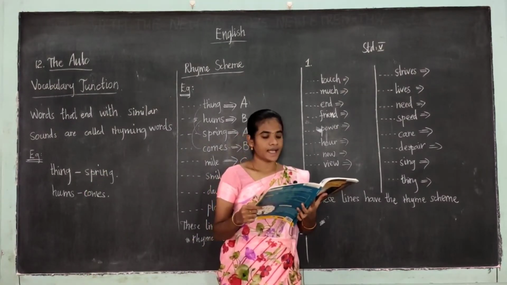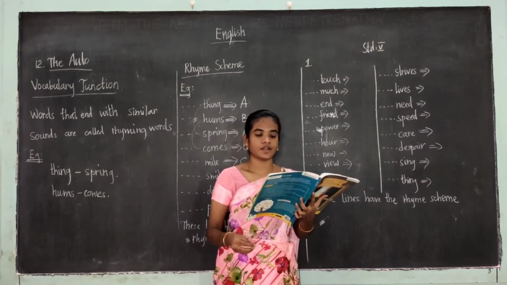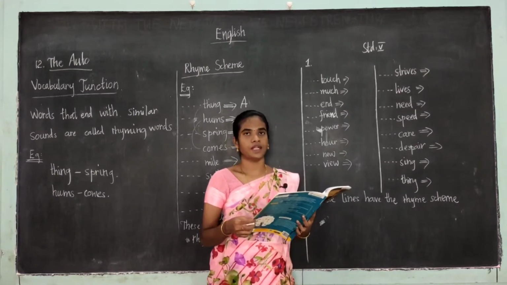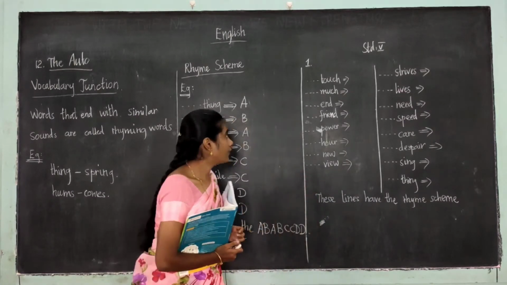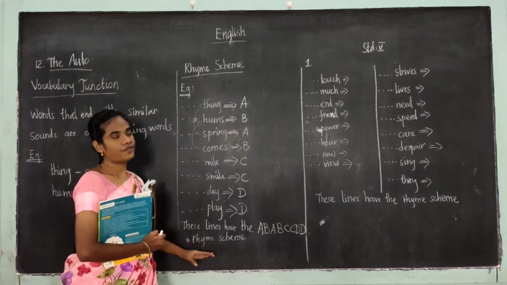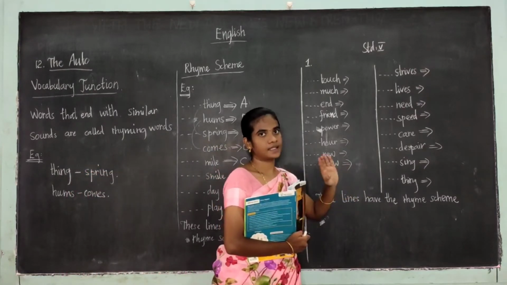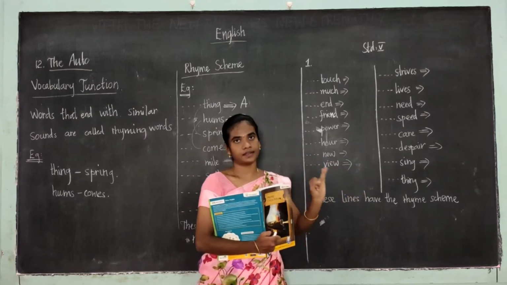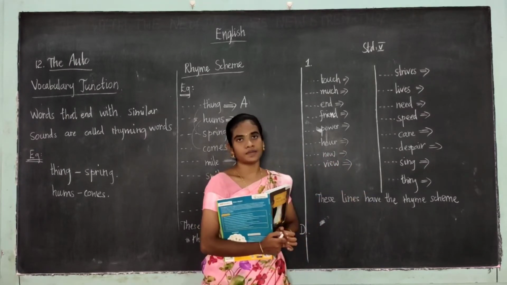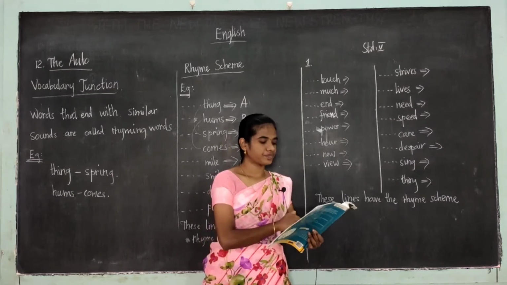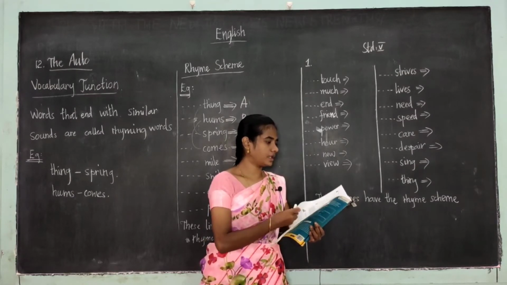The next one is to identify the rhyme scheme for the rest of the lines in the poem. So, we have found the rhyme scheme for the first stanza. Okay, you have to find it for the remaining lines, that is, for the second stanza and the third stanza. Now, take the poem.